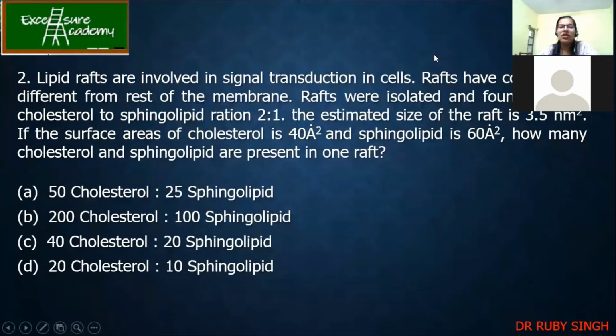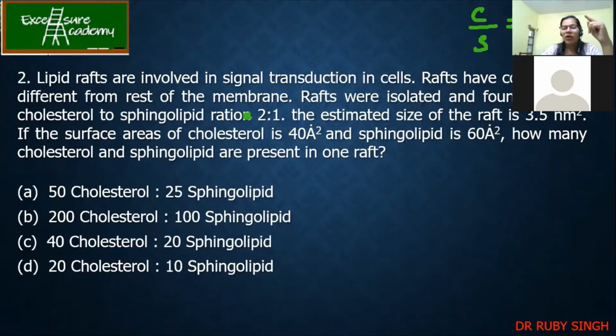Now second question. Lipid rafts are involved in signal transduction in cells. Rafts have composition different from the rest of the membrane. So this we already know. Actually, just to scare you, all these big sentences are given. It's actually a one-line question. Rafts were isolated and found to have a cholesterol to sphingolipid ratio of 2:1. So what does it mean? If I write C/S, cholesterol to sphingolipid, it becomes 2:1. It means for 2 cholesterol, I have 1 sphingolipid.